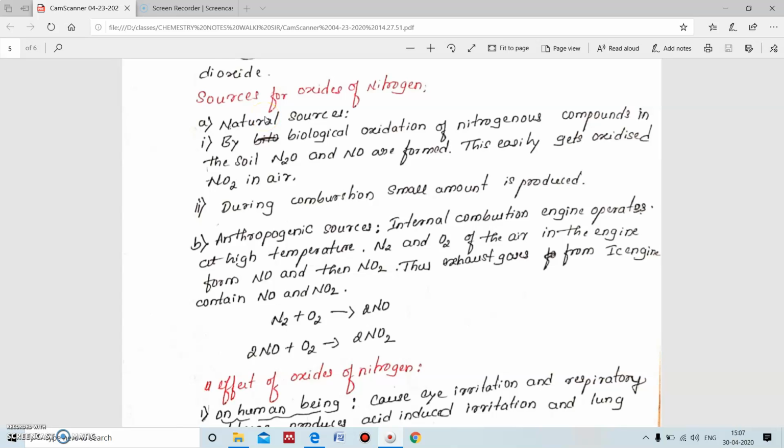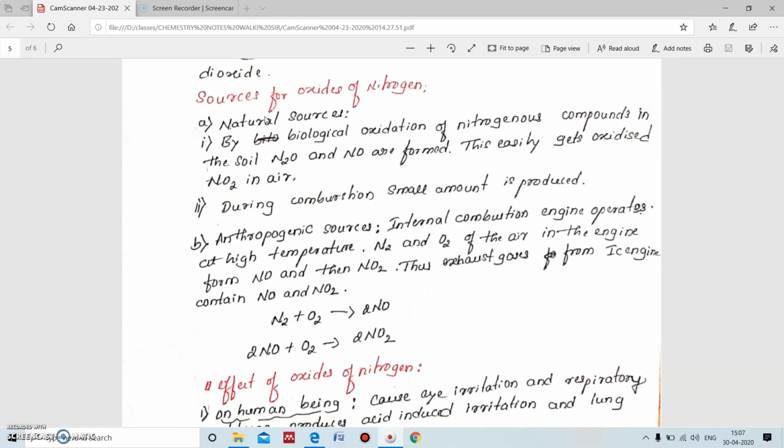Hello friends, now we are going to discuss the primary air pollutant, oxides of nitrogen. There are three types of oxides of nitrogen present in the atmosphere, that is, nitrogen dioxide, nitrous oxide and nitric oxide. The sources of oxides of nitrogen are natural sources and anthropogenic sources.